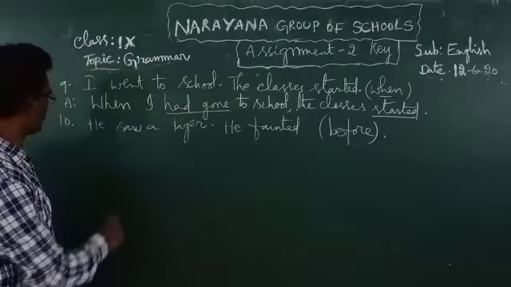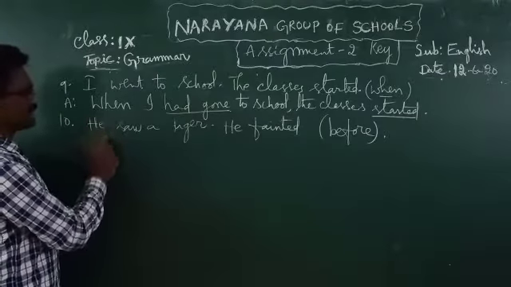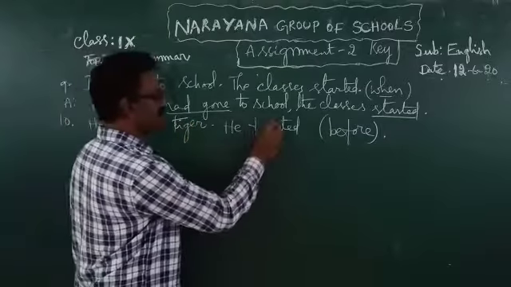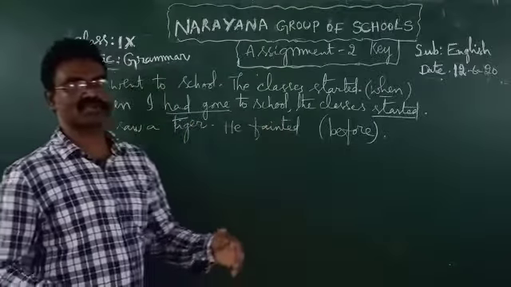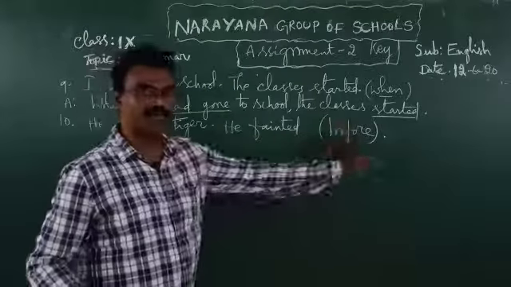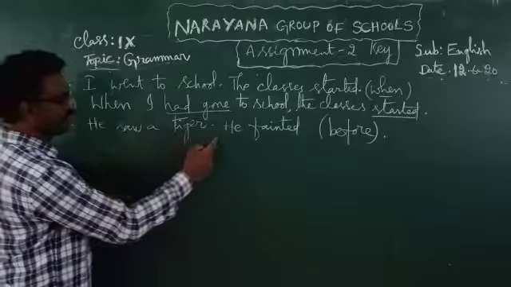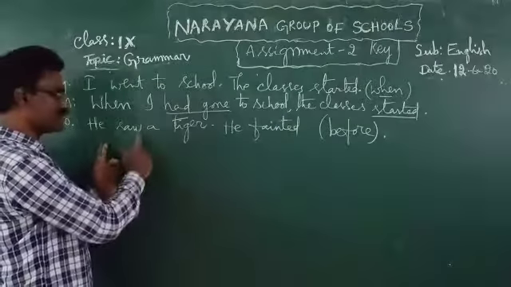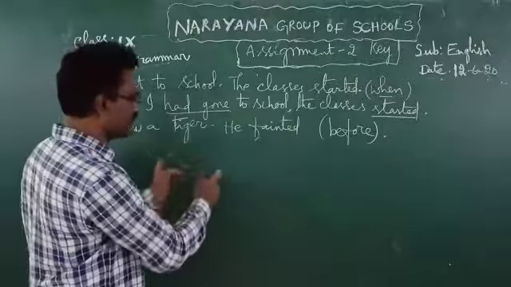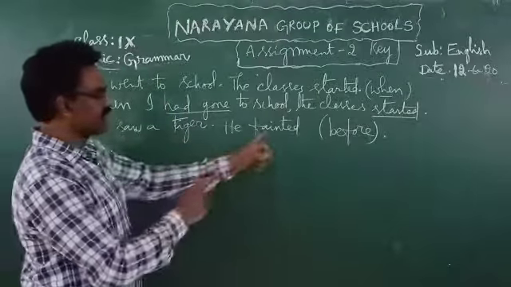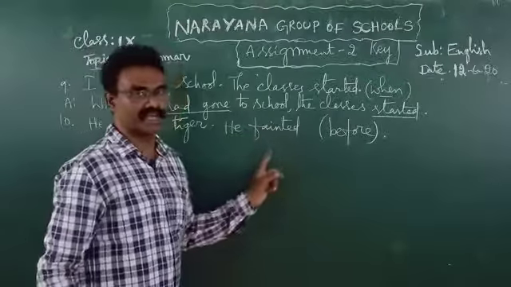Now let us see 10th one. He saw a tiger. He fainted, means he lost his consciousness. So combine by using before. He saw a tiger, he fainted. But this is particular, means after seeing the tiger, he fainted. Means this is the first completed action and this one is the second completed action.